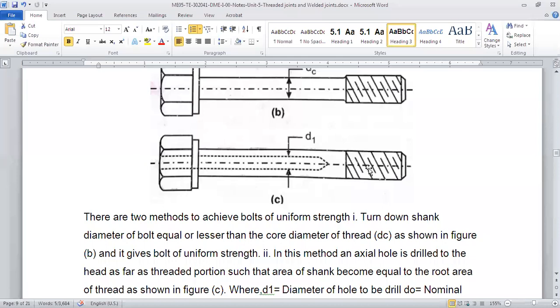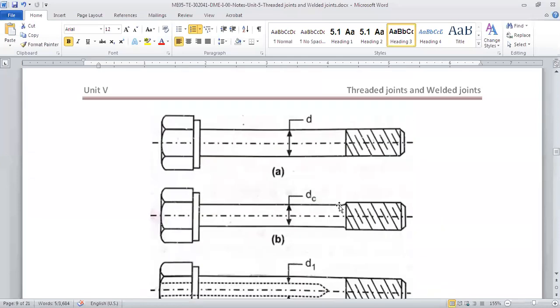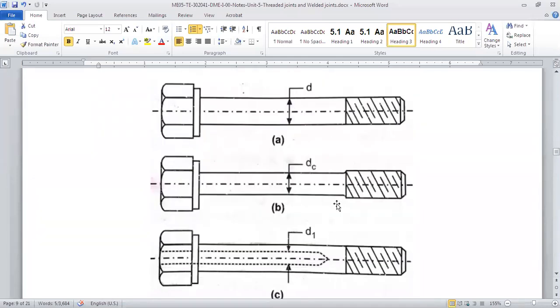So that area should be matching with pi by 4 dc square, right? Are you getting my point? So the concept of uniform strength is that the cross section area of the core diameter is equal to the cross section area of the shank. Are you getting my point?